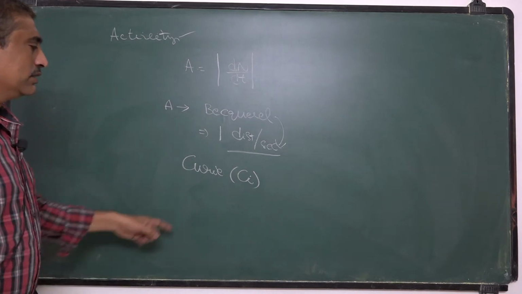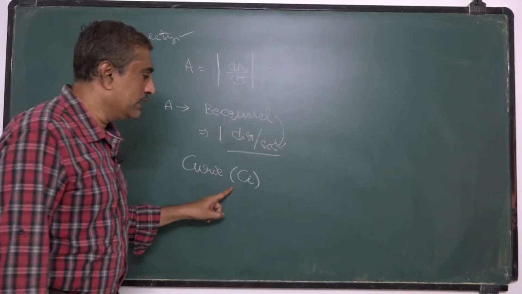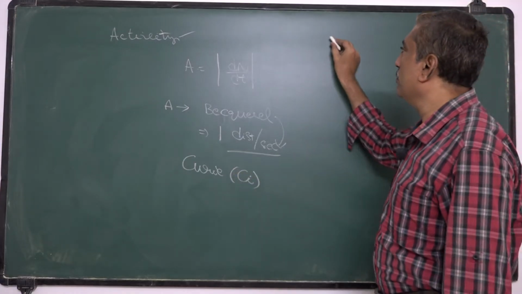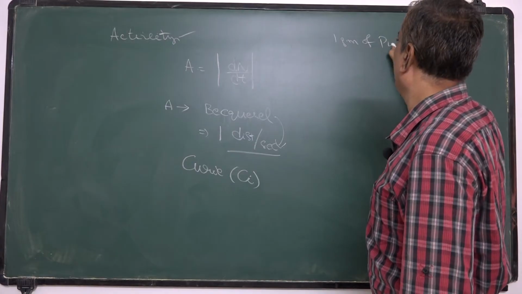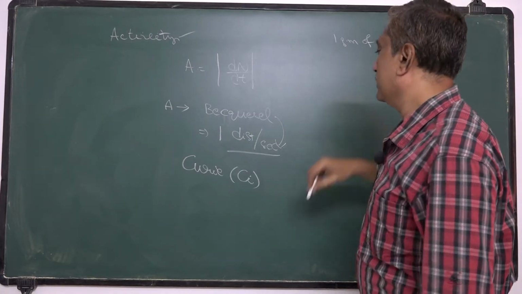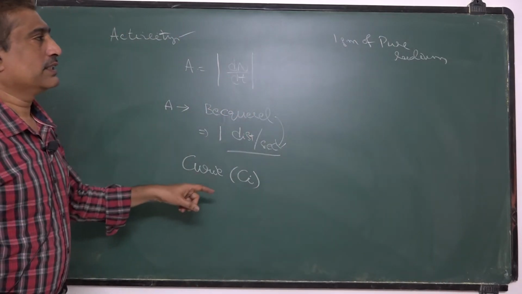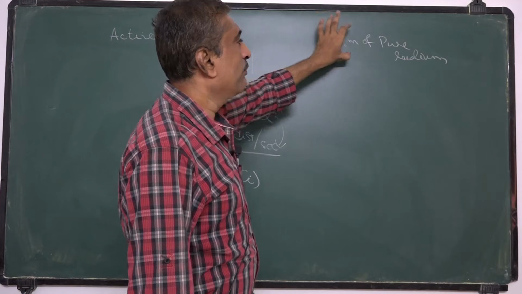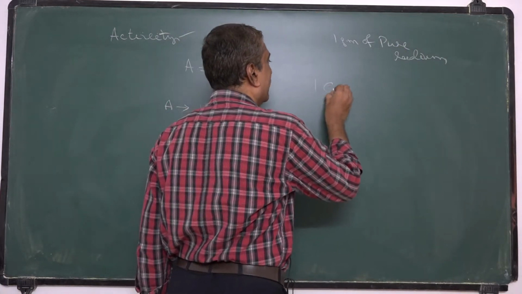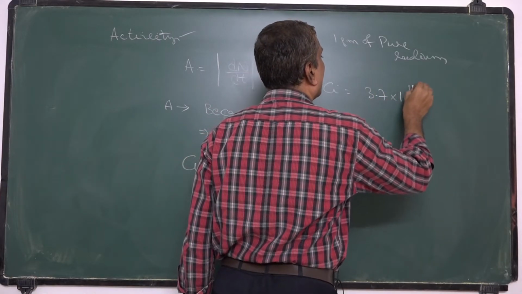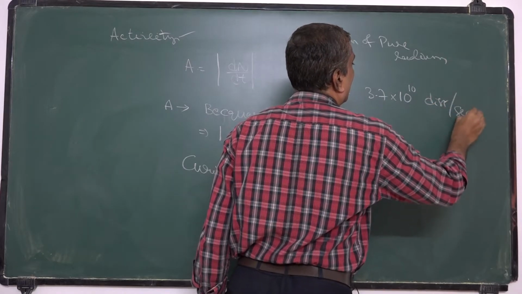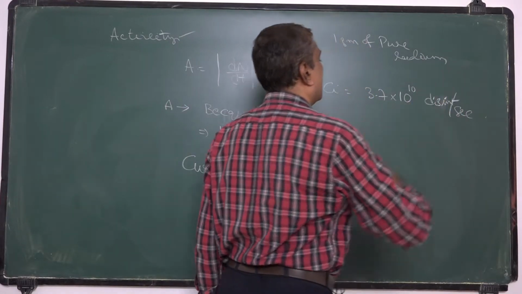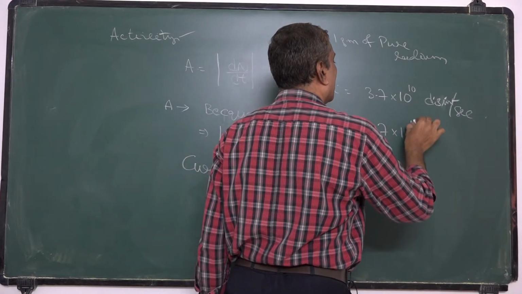This is another unit of activity, taken because it is approximately equal to the activity of 1 gram of pure radium. 1 Curie is defined as 3.7 into 10 to the power 10 disintegrations per second, or we can say it is 3.7 into 10 to the power 10 becquerels.